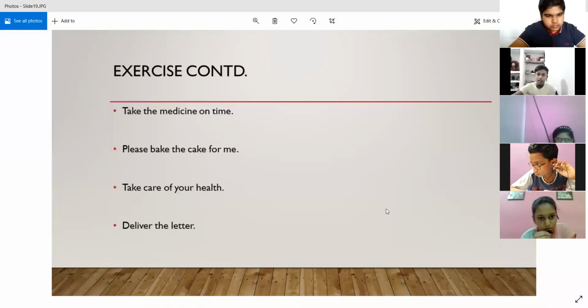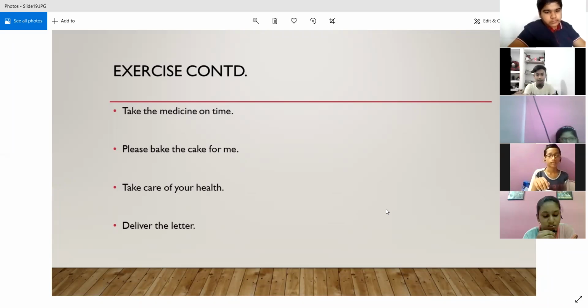First, tell me what type of sentence is it? Is it giving an order, or is it a request or an advice? So it is a command. No, it is not a command. If someone is asking you to take medicine on time, basically he's advising you because it will be good for your health, right? So it is an advice. Consider it an advice. Now convert the sentence into passive form.